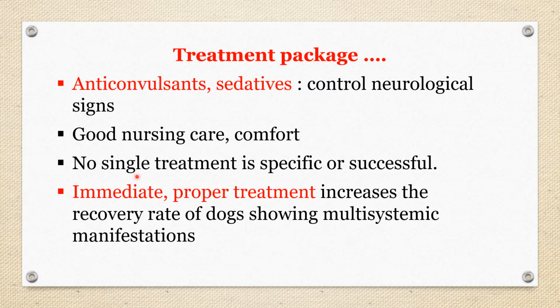So quick and proper treatment is a must to increase the chances of recovery. In canine distemper, the prognosis is sometimes poor or sometimes guarded. If proper care is given, there are chances of recovery.